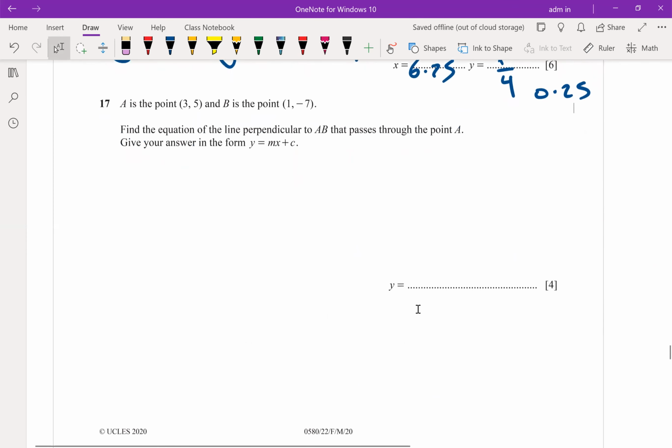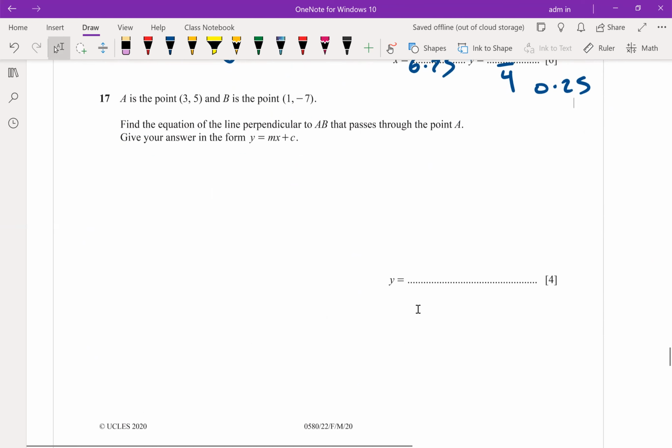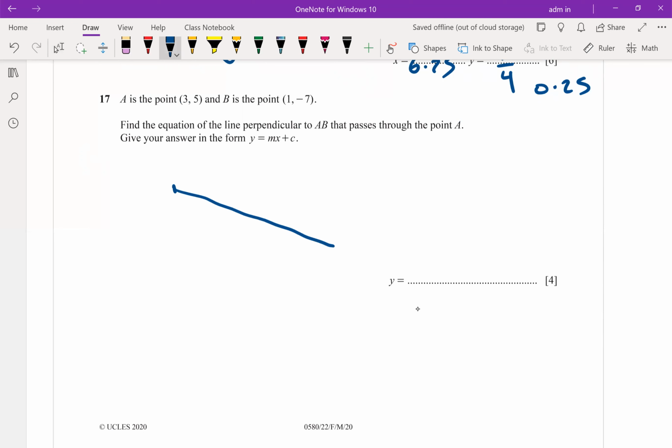Given point A and point B, find the equation of the perpendicular to AB passing through the point A. This is not called the perpendicular bisector. It's perpendicular but passing through A. Let's say this is the point A, 3 and 5.